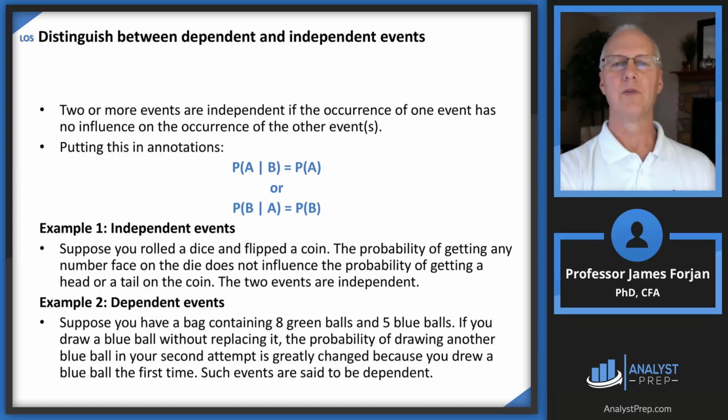How about the difference between dependent and independent events? Events are independent if when one occurs that has no bearing on the other occurring. Go back to my example about if my son makes a foul shot in the driveway, does that mean that the mail is going to be delivered on time? So those are two independent events.